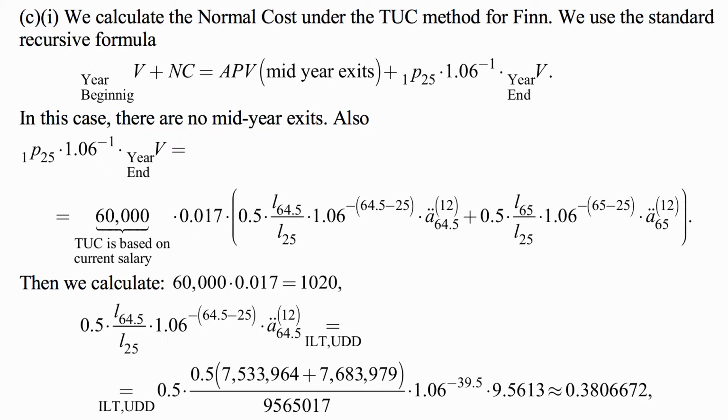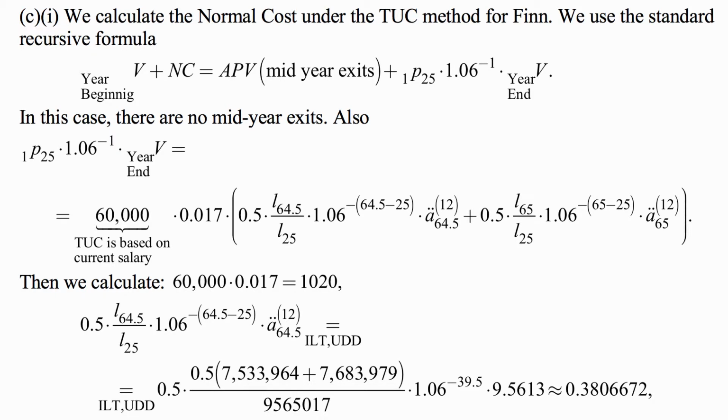So what this comes down to is that we just credit 1 year, because this is the credit that he will have under traditional unit credit. It may at first surprise, but no, this is traditional unit credit, so we don't project anything into the future. He will have, the accrued liability will be for 1 year of service. And then we calculate all these numbers, 60,000 times 0.017, which is 1020.